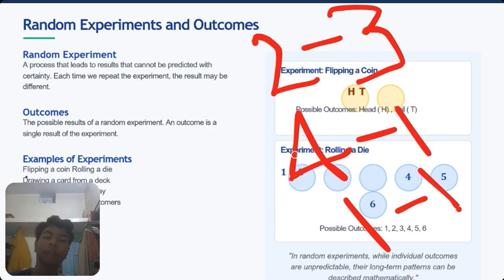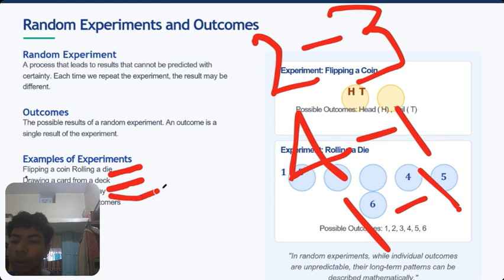This is a random experiment, and we are getting random outcomes over multiple experiments. The outcomes change according to the multiple experiments. Examples of experiments are flipping a coin, drawing a card from a deck, measuring the rainfall in a day, and counting the number of customers.